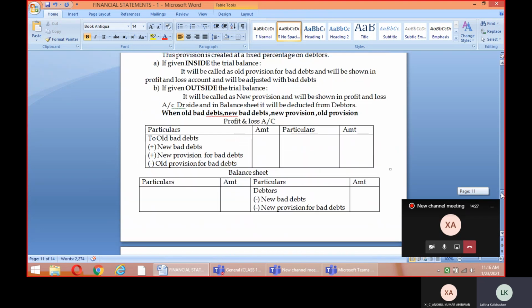In the balance sheet, only the new bad debts and the new provision for bad and doubtful debts will be taken. No old bad debts and old provision will be carried forward to the balance sheet. So it is written here: debtors minus new bad debts minus new provision for bad debts, because for that the accounting treatment is not done, so it has to be shown in the balance sheet. This is how we deal with it when we have been given the old bad debts, the new bad debts, the new provision and the old provision.